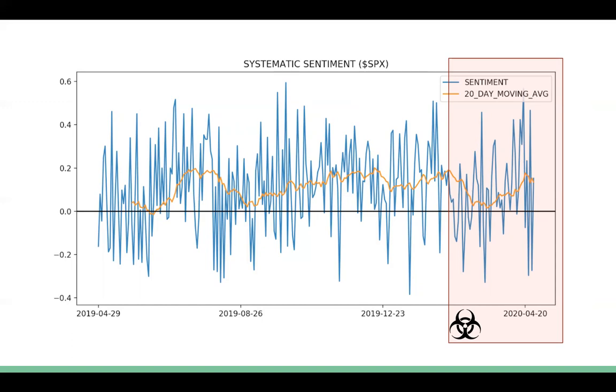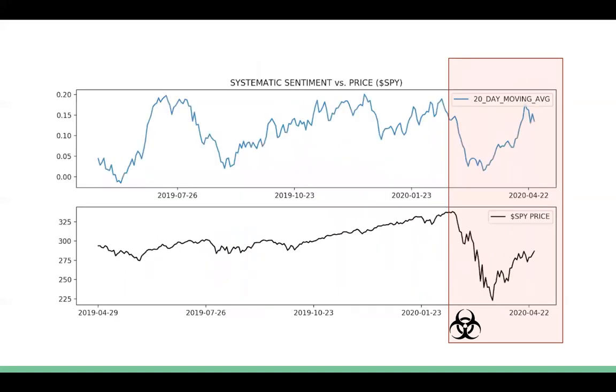You can see this sentiment remained above zero, so it was slightly positive throughout nearly the entire year. But you can also see that there was a dip in the average sentiment right around the time of the coronavirus. I'm actually surprised that it didn't go negative.